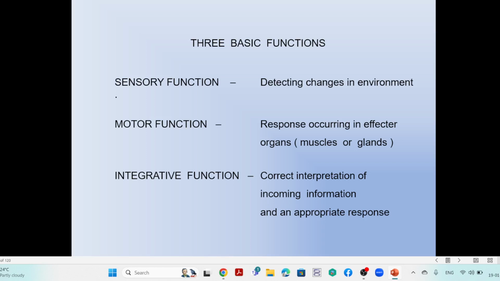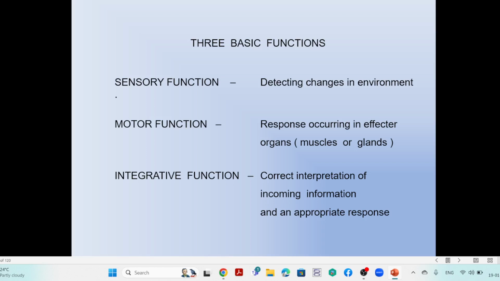The third one is the integrative function, which means the correct interpretation of incoming information, so that whatever information comes in, there is proper identification of it and a proper response to that sensory information.